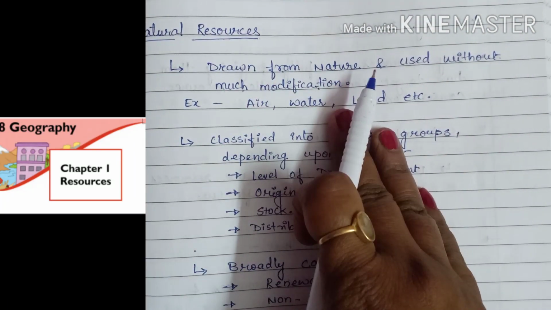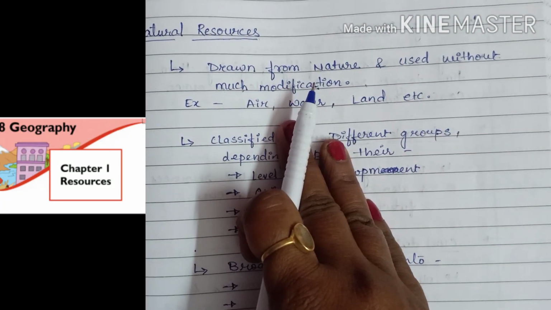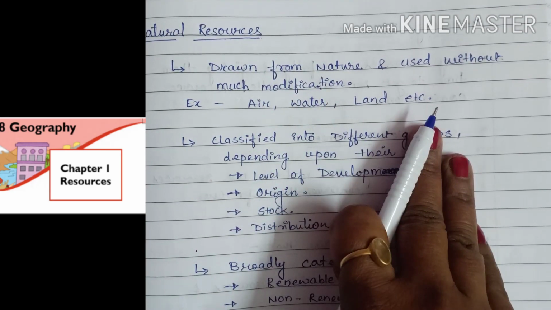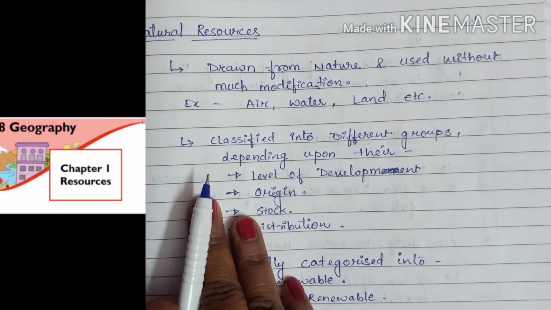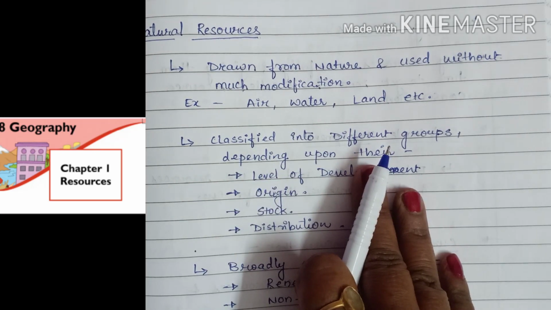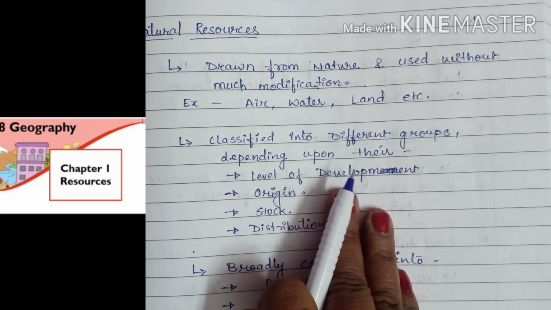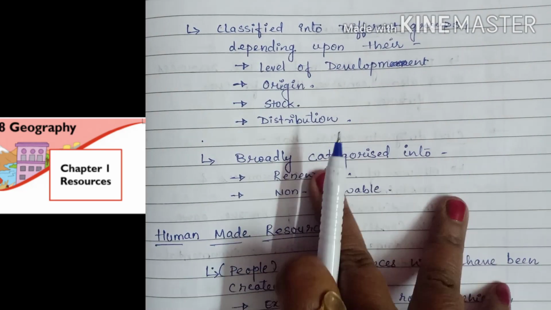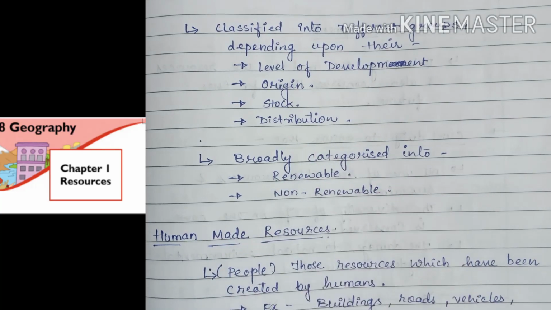Okay. Now, natural resources are drawn from nature and used without much modification. Example, air, water, land, etc. They are classified into different groups depending upon their level of development, origin, stock and distribution, and broadly categorized into renewable and non-renewable.